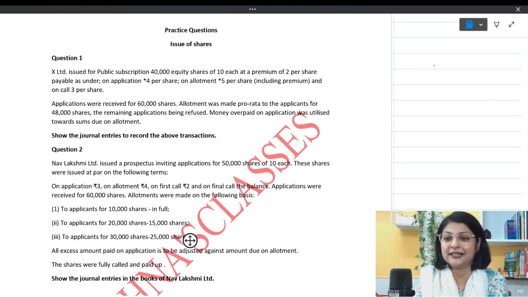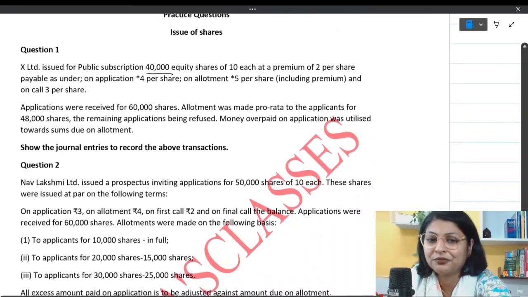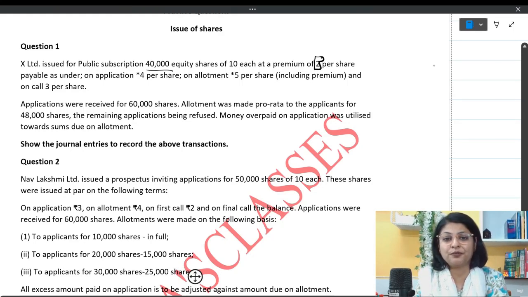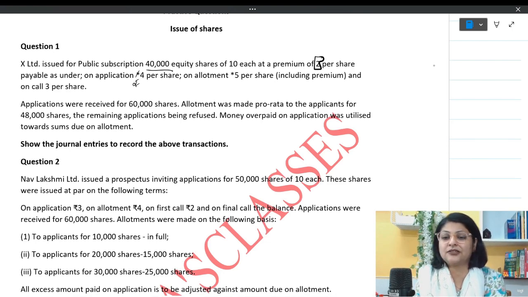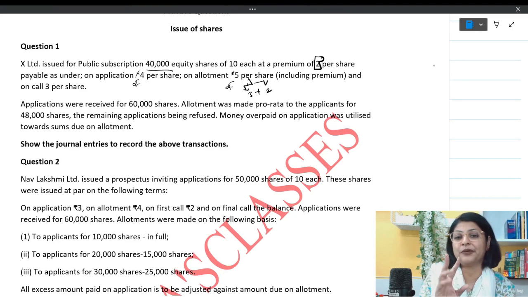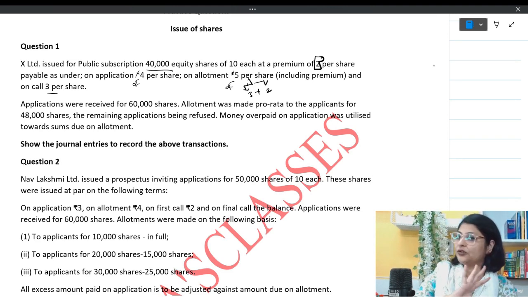The question number 1 is here. X Limited issued for public subscription 40,000 equity shares of ₹10 each at a premium of ₹2 per share. So the shares are issued at premium, and the premium is ₹2 per share. Payable as under: on application, ₹4 per share; on allotment, ₹5 per share, and here the premium is included. So this is actually 3 plus 2, ₹3 for equity share capital and ₹2 for premium; and on call, ₹3 per share. So 4 plus 5 is 9, 9 plus 3 is 12. So there is no further call.